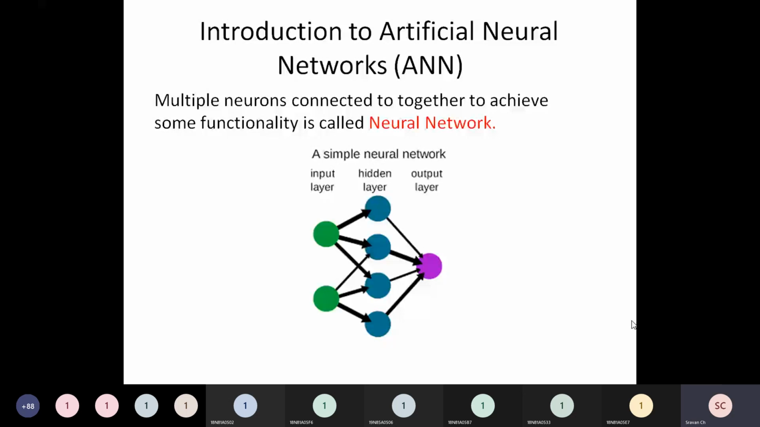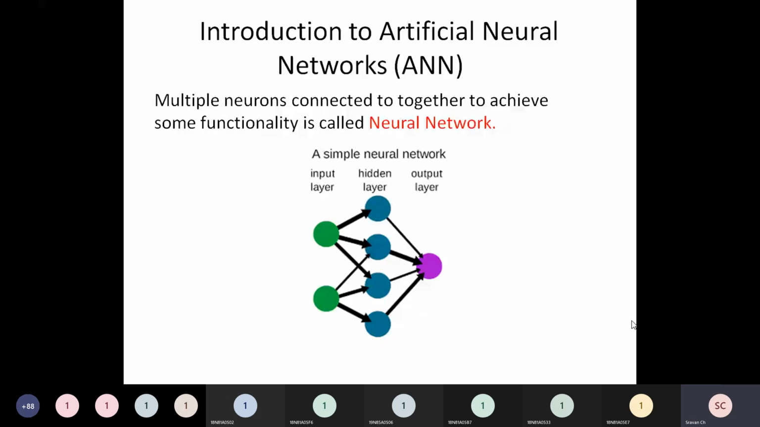So you have some input layer and you have some output layer, and between input and output layer you can have one or many hidden layers. Depending on the complexity of the problem which you are solving, the number of hidden layers will increase. Got the point? So friends, what is artificial neural network? It is collection of connected neurons. Multiple neurons are connected together to achieve certain goal. Then that network of artificial neurons is called as artificial neural network.